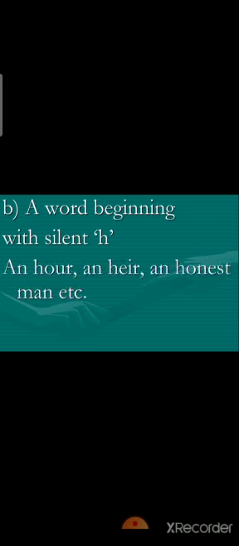One more rule is there: if a word begins with a silent h, for example, an hour, because here h remains silent, we pronounce it as an hour, an heir, an honest man, etc. In this case also we use an here. Though the nouns begin with h, which is a consonant, this h remains silent, because of which we are using an here.